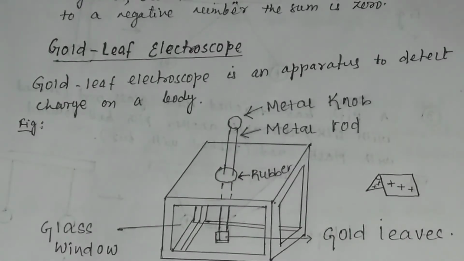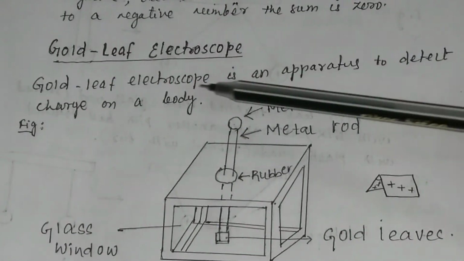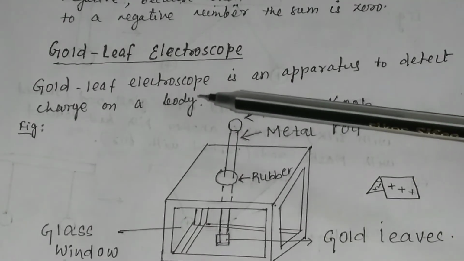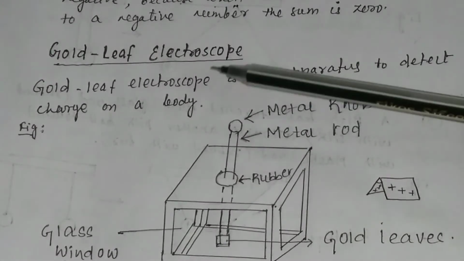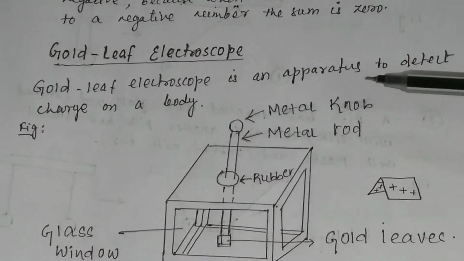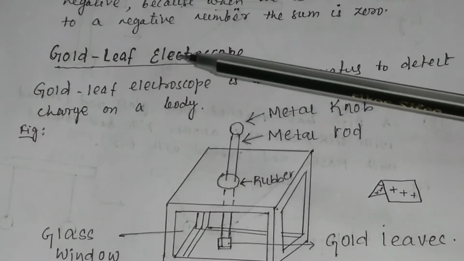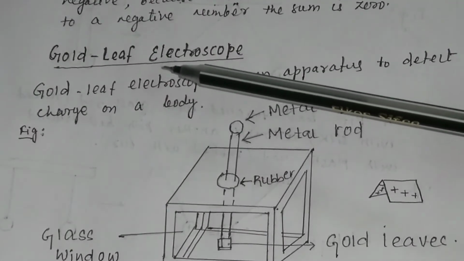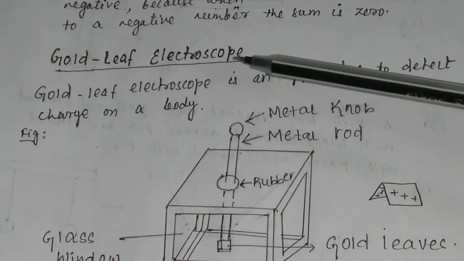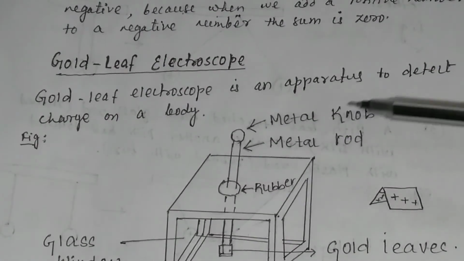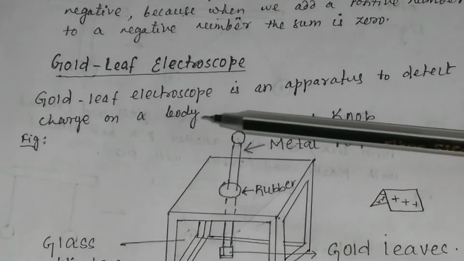Then how can you detect the presence of a charge? The presence of charge can be detected by an instrument known as the gold leaf electroscope. Remember, the gold leaf electroscope is an apparatus to detect charge on a body.